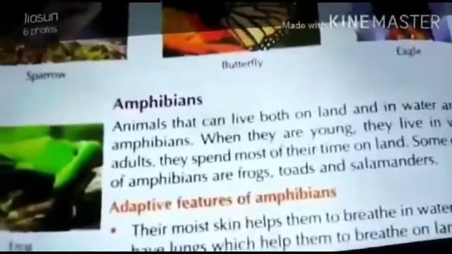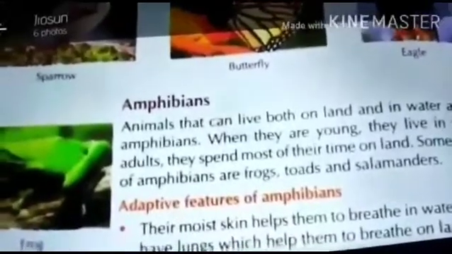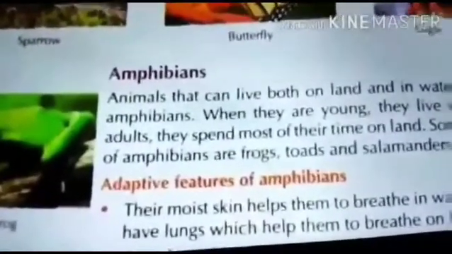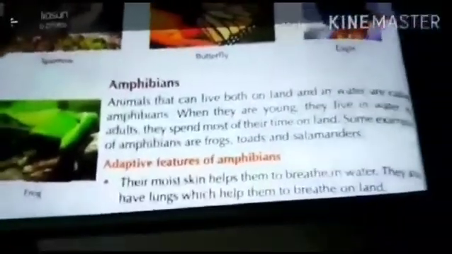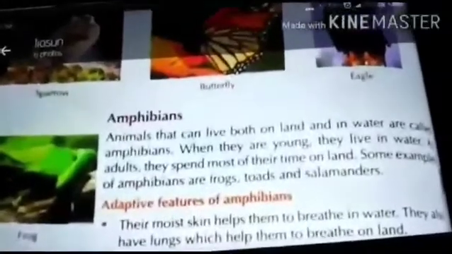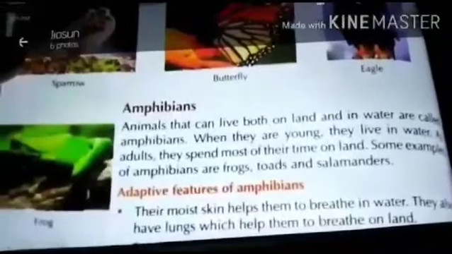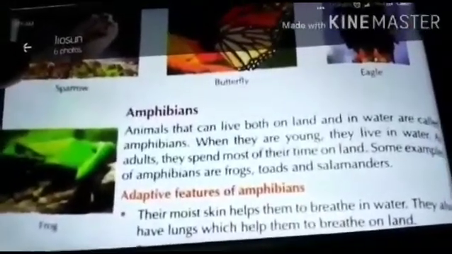Animals that can live both on land and in water are called amphibians. When they are young, they live in water. As adults, they spend most of their time on land. Their moist skin helps them to breathe in water. They also have lungs which help them to breathe on land.